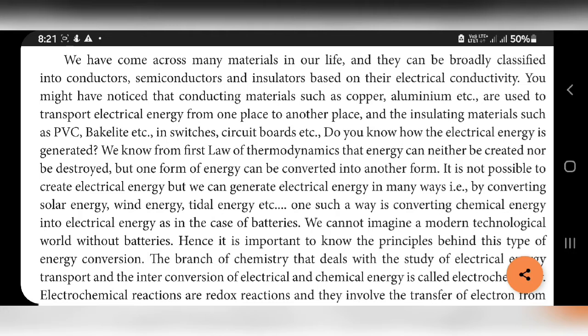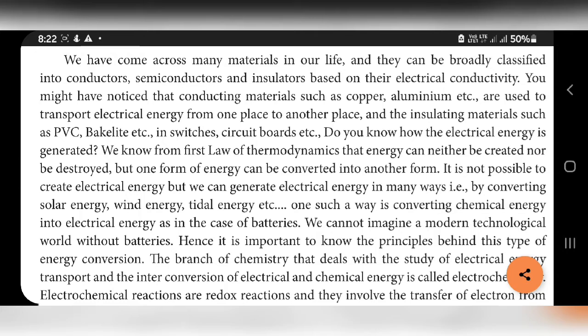Do you know how electrical energy is generated? We know from the first law of thermodynamics that energy is neither created nor destroyed, but it can convert from one form to another. Already we learned this in our 11th standard.